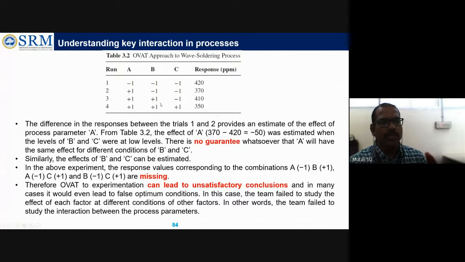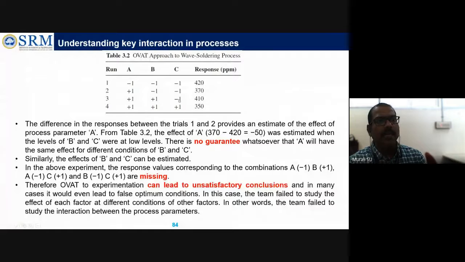Trial 1 and 2, for example, these two, first trial and second trial, provides an estimate of the defects of process parameter A. From table 2, this one, at 370 and 420, there is a gap of minus 50. So it is estimated that if we change only the A parameter and keep all the other parameters, B and C, at base level, we obtain fewer defects, about 50 products less. Okay, fine.